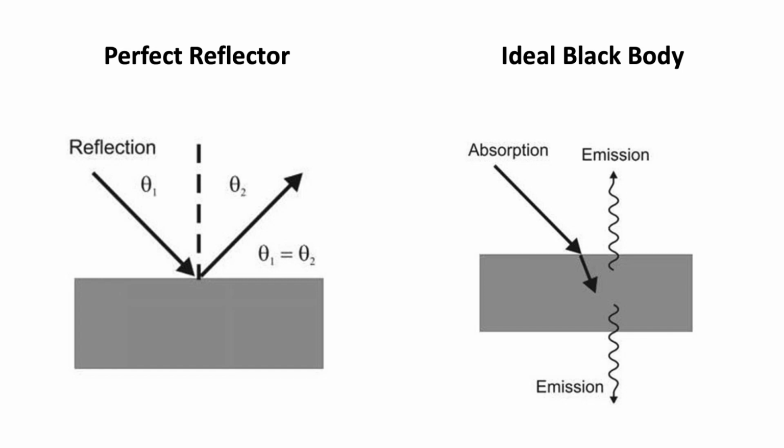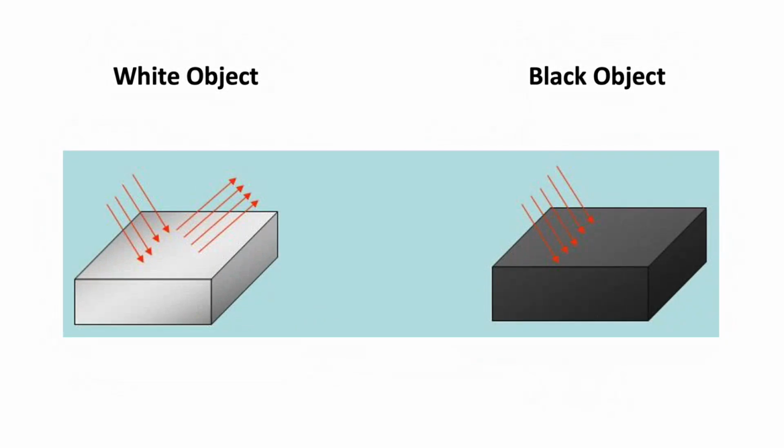So how does something get better at reflecting rather than absorbing radiation? There are two ways: making it a lighter color and making it smoother. A black object looks black because it absorbs most of the visible light that hits the surface, while a white object reflects most of it and makes it look white.